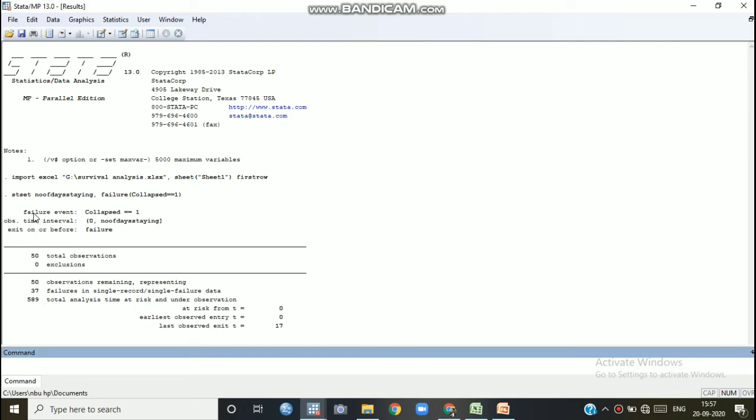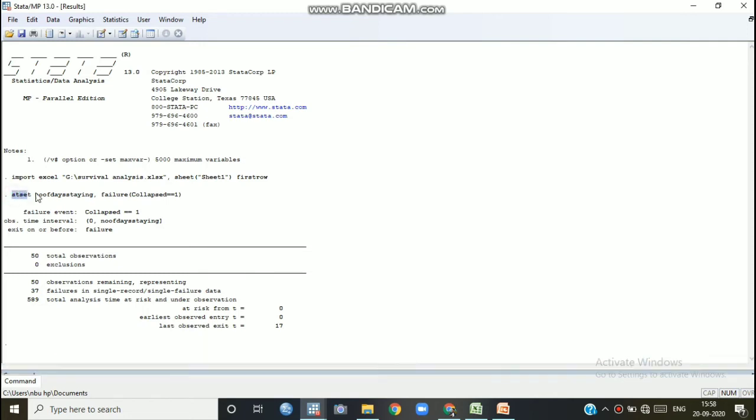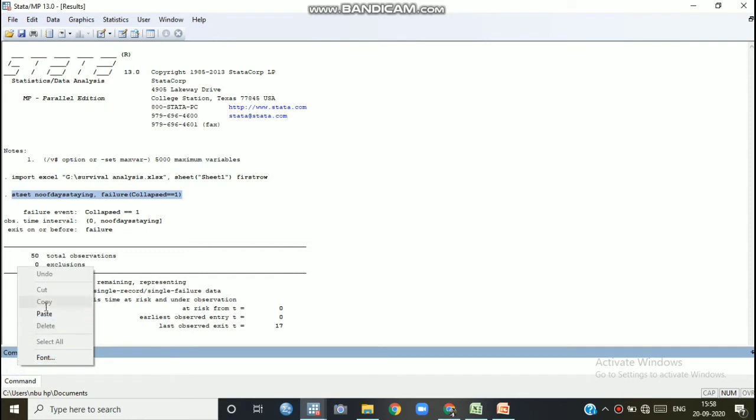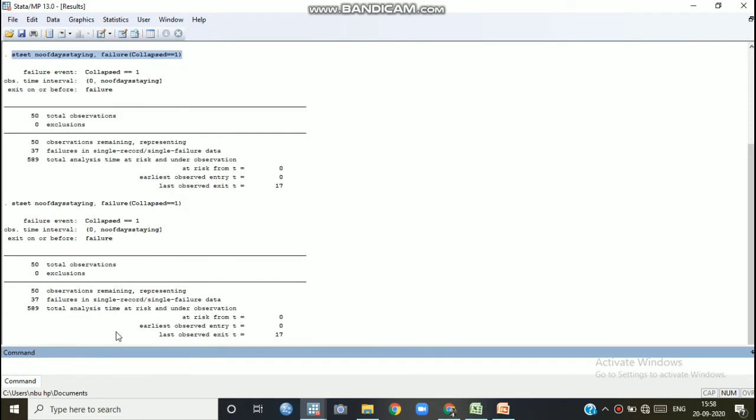So you can also write the command. In terms of command: stset number of days staying, comma, failure, bracket, collapse. This is the command. If we write this command in the command section, the same result will come. So this is our first task.